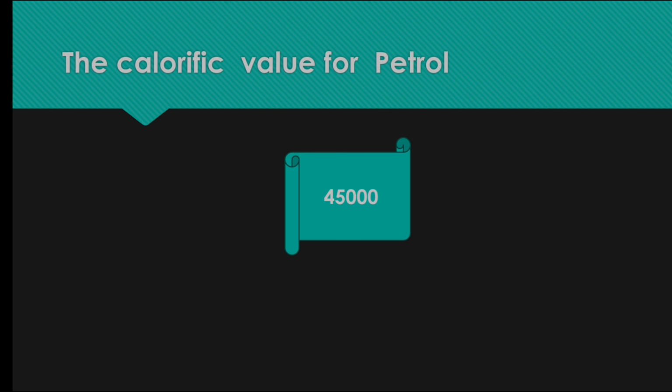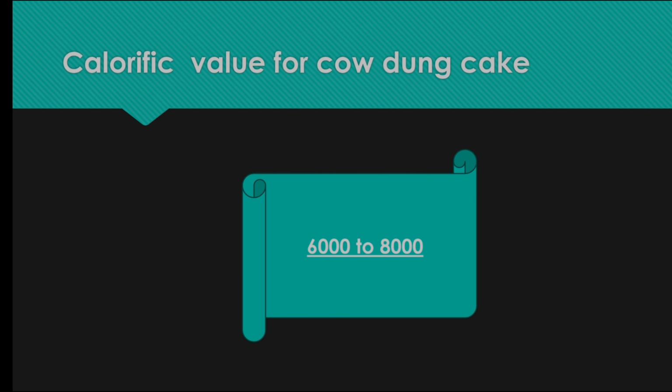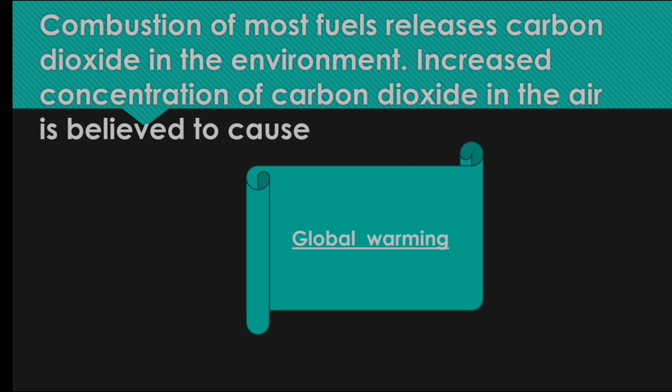The calorific value for petrol is 45,000. The calorific value for cow dung cake is 6,000 to 8,000. Combustion of most fuels releases carbon dioxide in the environment. Increased concentration of carbon dioxide in the air is believed to cause global warming.